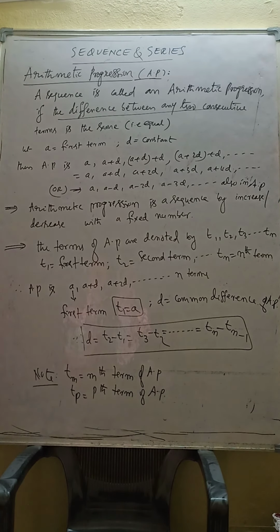Like that you should understand. Tn is general; in place of n, m is there, or p is there. Some books ask questions like that: mth term, pth term, nth term, kth term.